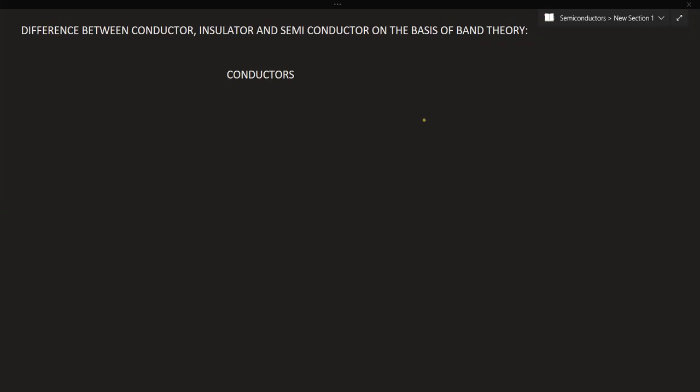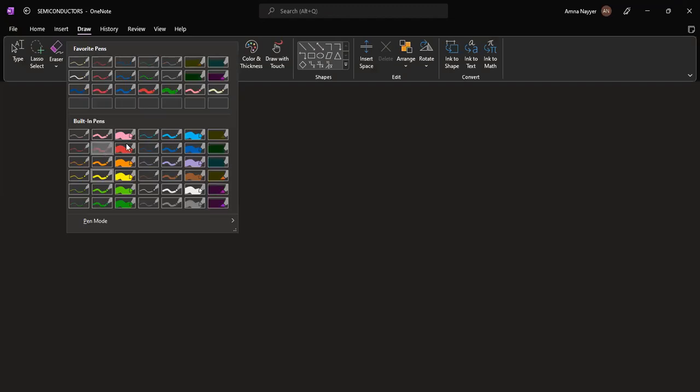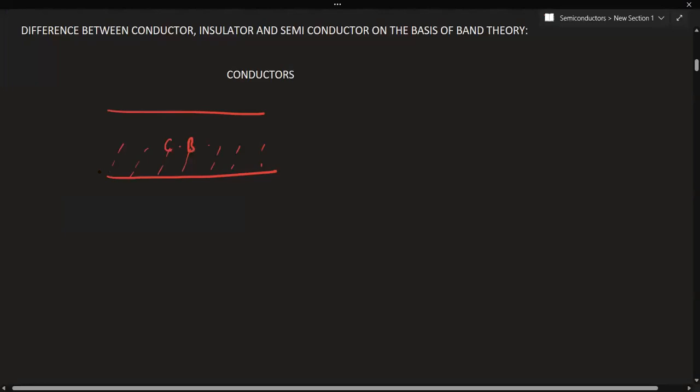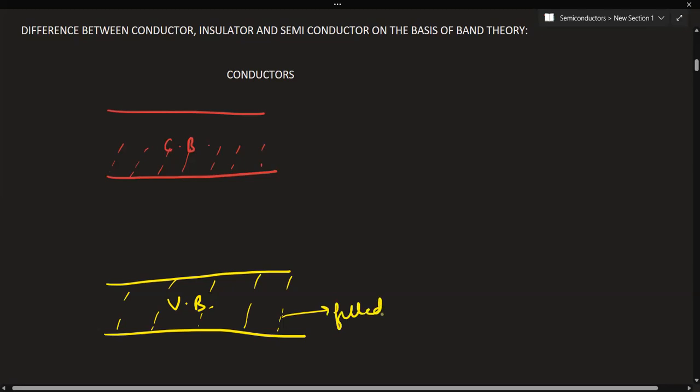Now see, regarding conductors, understand the conduction band. In case of conductors, if this is the conduction band, then this conduction band is partially filled with electrons. This is not completely filled. This is not completely empty. In case of conductors, the conduction band is partially filled. And see, the valence band is completely filled with electrons. These lines represent that it is filled with electrons.